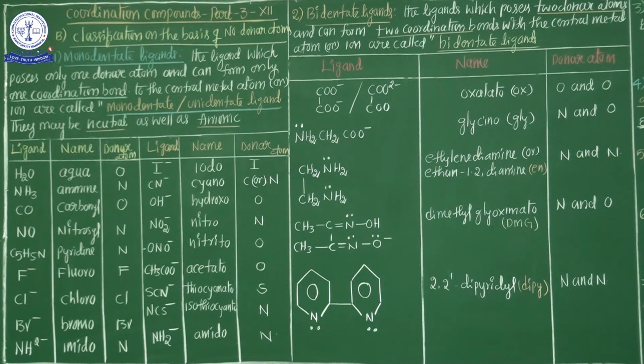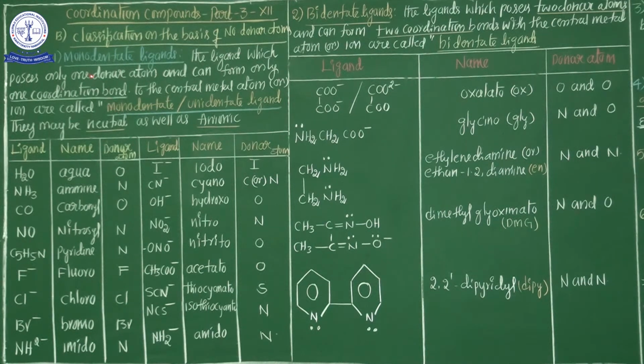So based on the number of donor atoms, ligands are again of 7 types. Number 1, monodentate ligands. Number 2, bidentate ligands. Number 3, tridentate ligands. And number 4, tetradentate ligands. Number 5, pentadentate ligands. Number 6, hexadentate ligands. Number 7, bridging ligands.